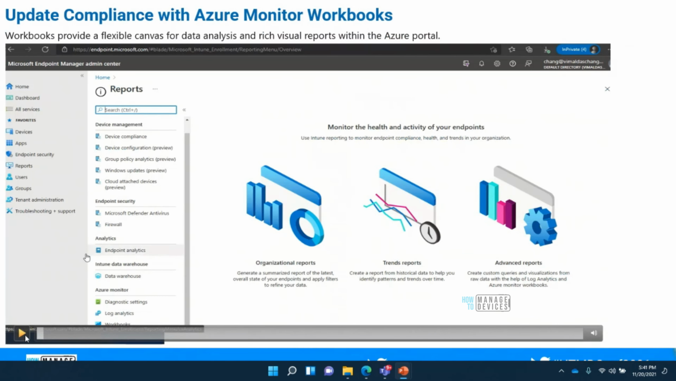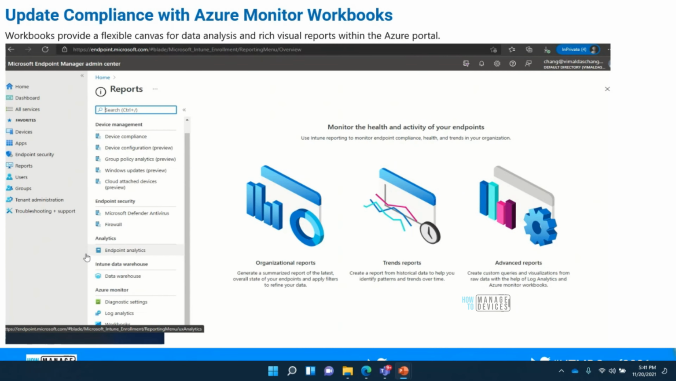Okay, now we talked about a lot of things about the reporting. One of the common challenges, I would say, is that Intune has the reporting. In earlier days, we used to get a lot of customized reports. We used to create our own customized report queries, but we can't now.